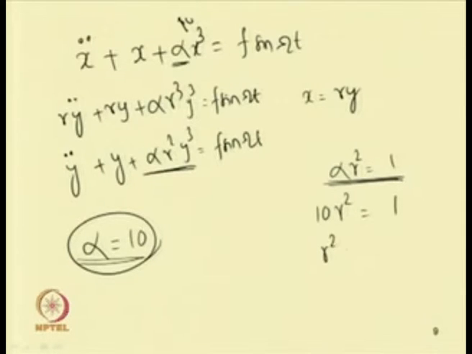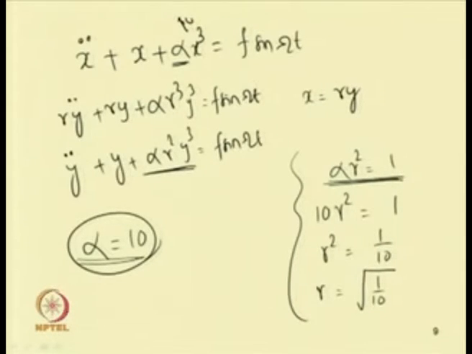So, I can put this r square equal to 1 by 10, or r I can find equal to 1 by root 10. So, this way one can find by using a scaling parameter. So, one can reduce this nonlinear term and make it a weak nonlinear.